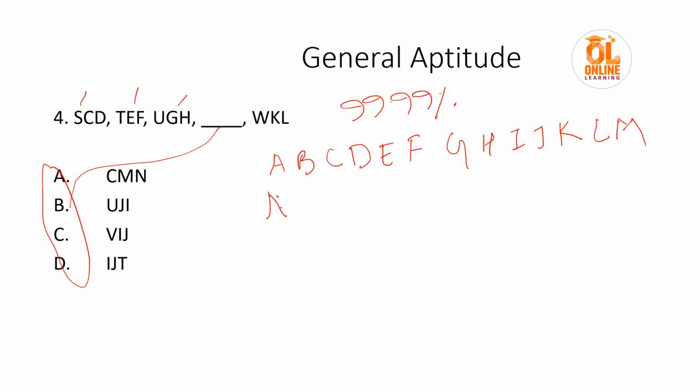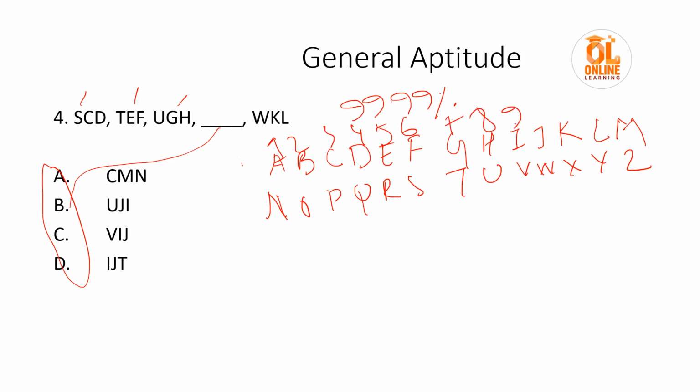Before starting your exam, in a rough sheet, please write like this: A to M, then N O P Q R S T U V W X Y Z, and write the numbers also, 1 2 3 4, because in some series questions they will give you numbers also. So write it up to 26. Now this question is very easy, you don't need this also, but in general I have told you that.